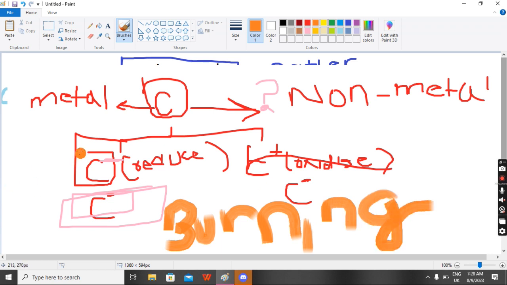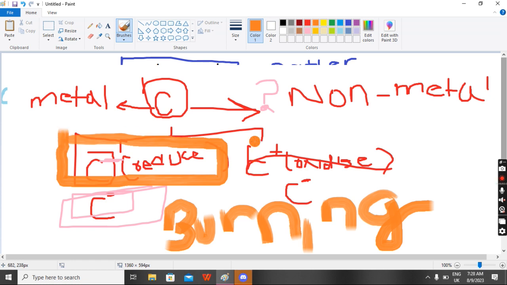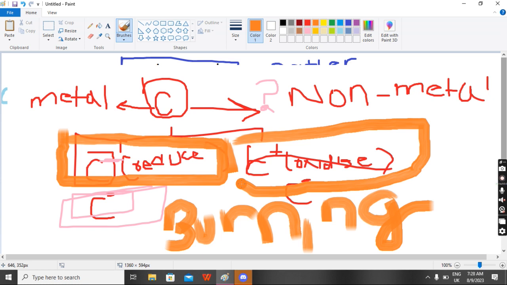So if we talk about negative carbon, negative carbon basically has a burning nature. So in organic chemistry, we mostly use negative carbon rather than positive carbon. Now a question arises: how is negative carbon burned? If we count two things, let me just create it here.